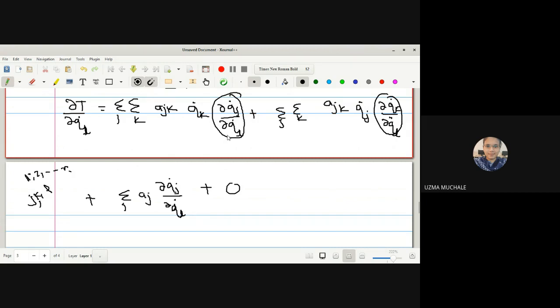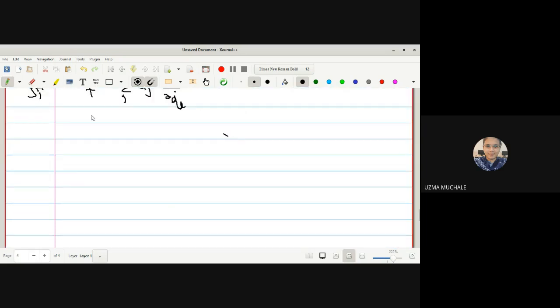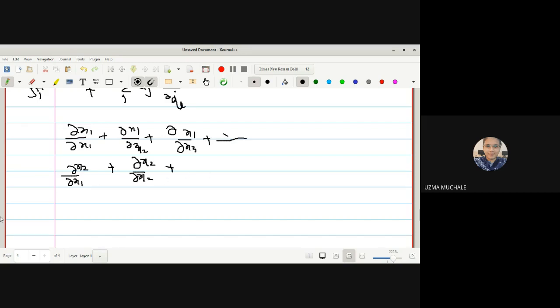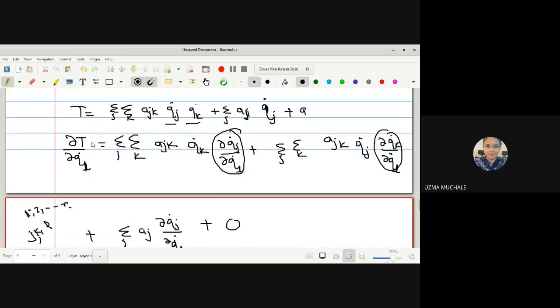If you remember, this should be equal to your Kronecker delta. Okay, let me show you once again if you don't remember. Derivative of x1 with respect to x1, plus next term x1 with respect to x2, derivative of x1 with respect to x3 and so on up to n terms. Next x2, derivative of x2 with respect to x1, x2 with respect to x2 plus and so on. Correct? So we get derivative of x1 with respect to x2, x3 all are 0, partial derivative. So derivative of x1 with respect to x1 will be 1, all others are 0. समजतंय सगळ्यांना?